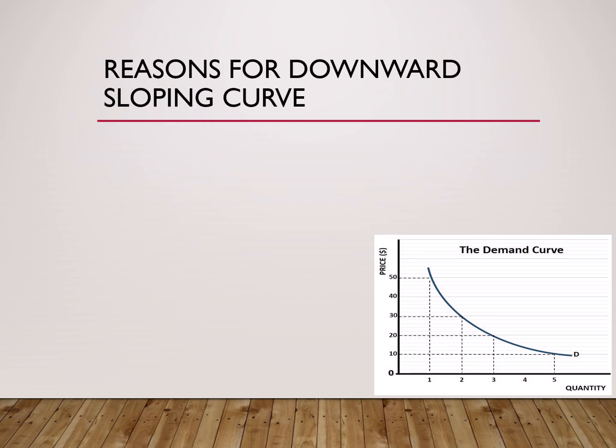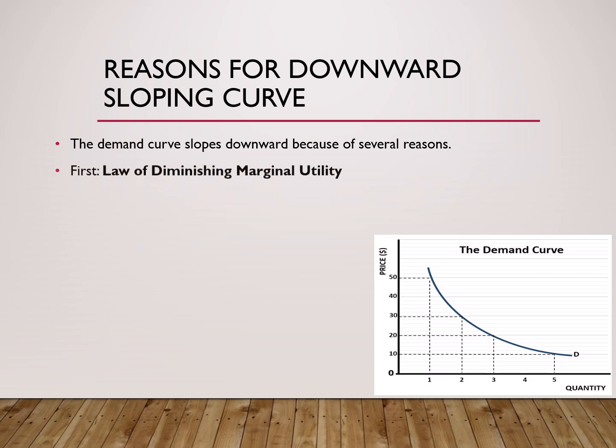Now let us discuss an important question in economics. Why does the demand curve slope downward from left to right? We know from the law of demand that when the price of a product decreases, quantity demanded increases, and when the price increases, quantity demanded decreases. Because of this inverse relationship, the demand curve moves downward. There are several reasons for this behavior. Let us discuss one by one.